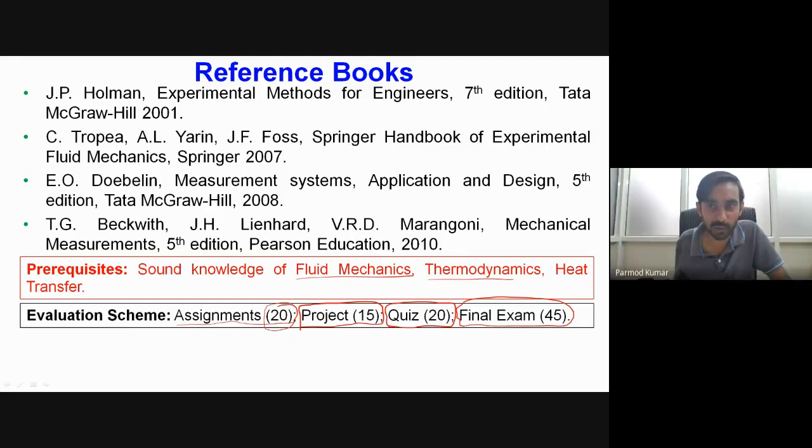Okay, that I'll be deciding. It will be mostly subjective only. There may be a few questions of objective type, but the majority of the content will be subjective only. Any other query?